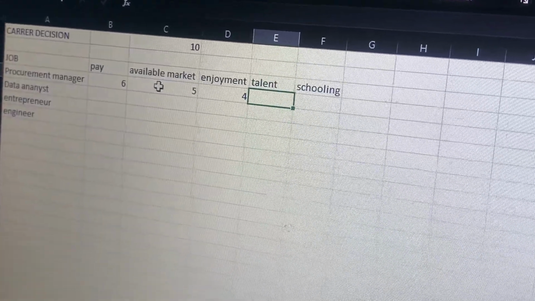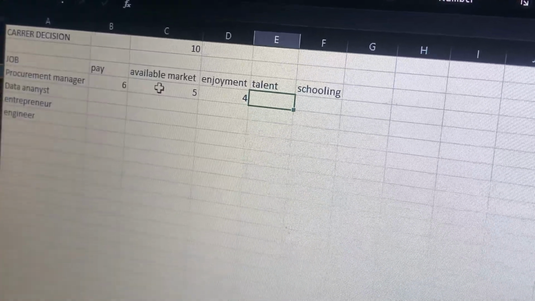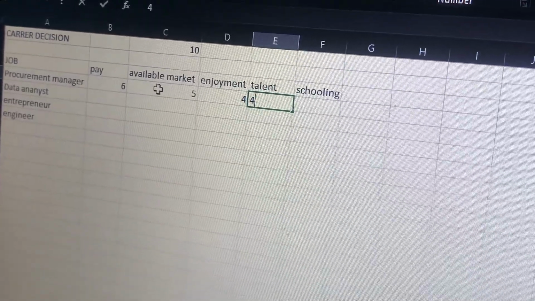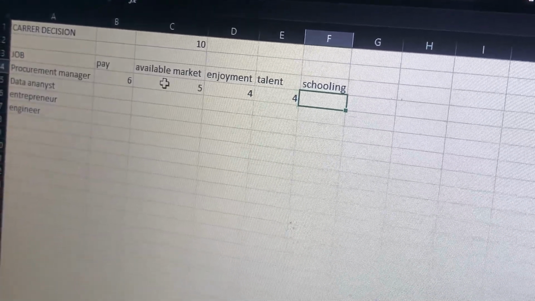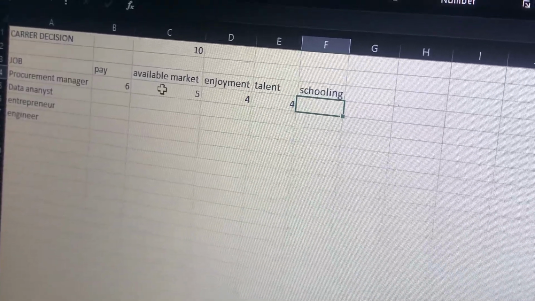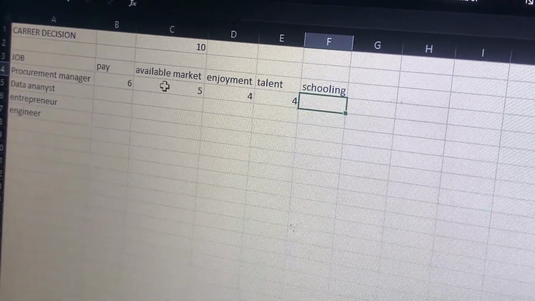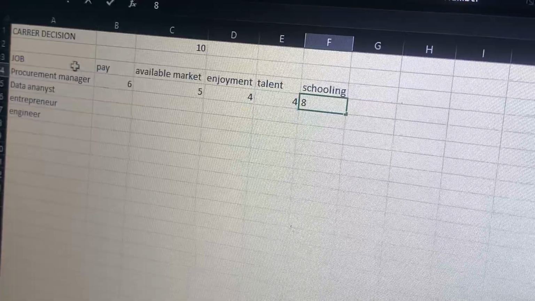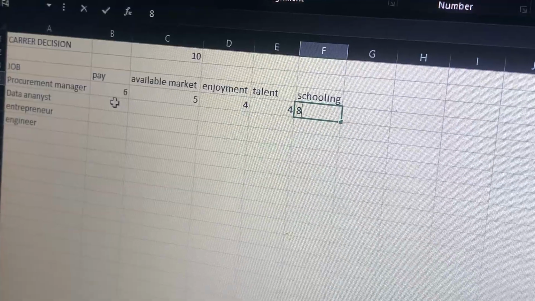Now let's see talent. Do I have talent as a procurement manager? No, I'm not having much talent as a procurement manager. So that one too, I'll choose a lower range. Let's see the schooling. As for schooling, I have more education on procurement because I'm currently studying it as a course. So that means I have a higher range for the schooling. I will choose something like 8. So these are the factors of being a procurement manager. Now let's go to being a data analyst.